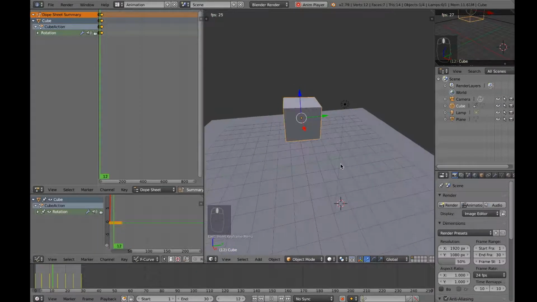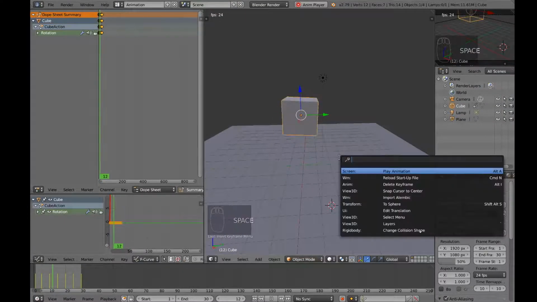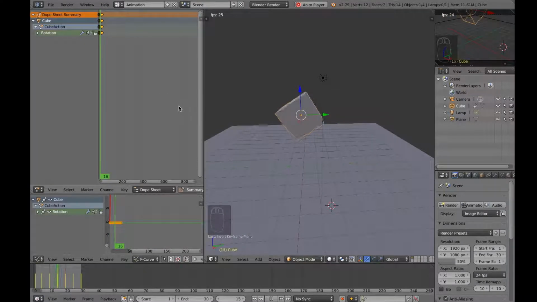So it's just the basics right now, and in the end I'll show you the combination of all three. Now let's see how to move a cube, like displace a cube from one place to another.